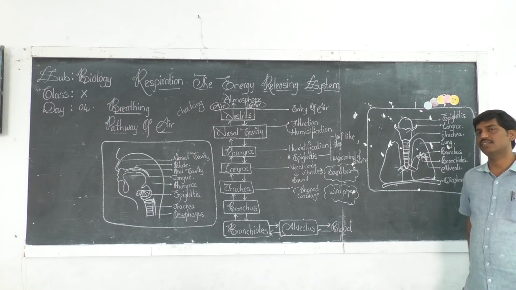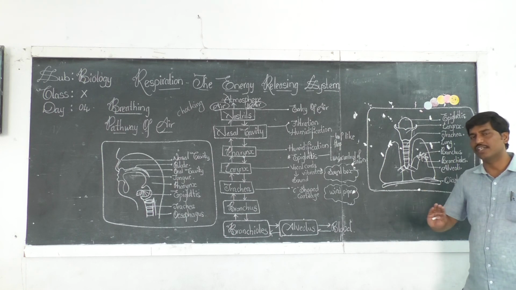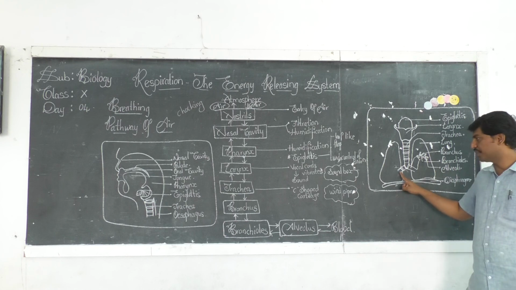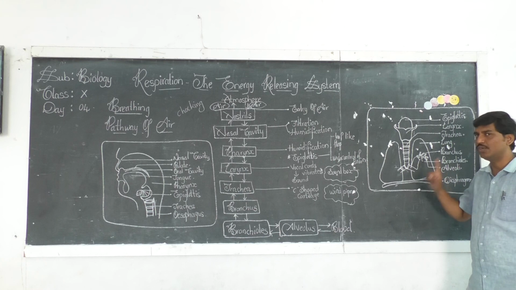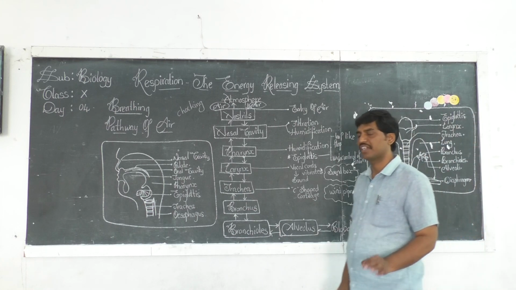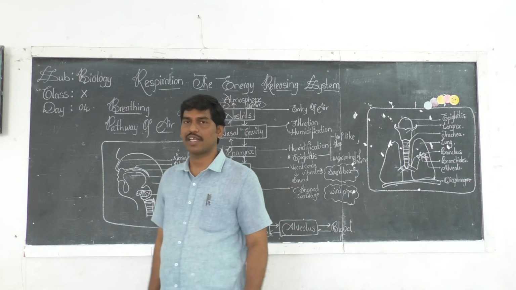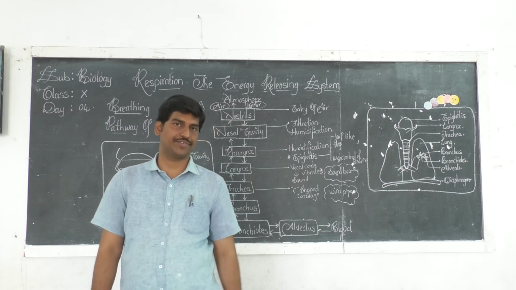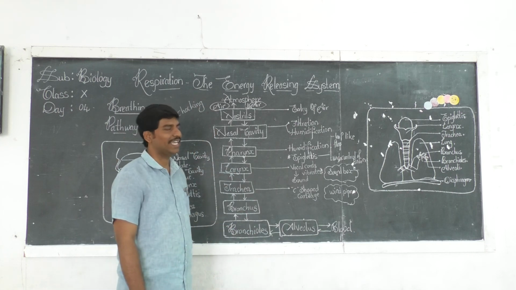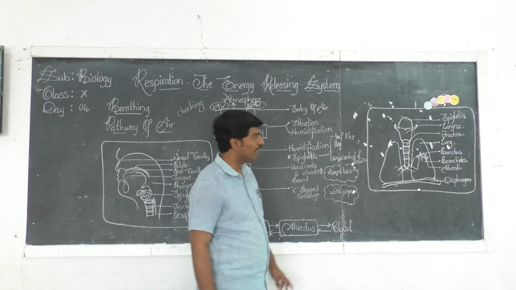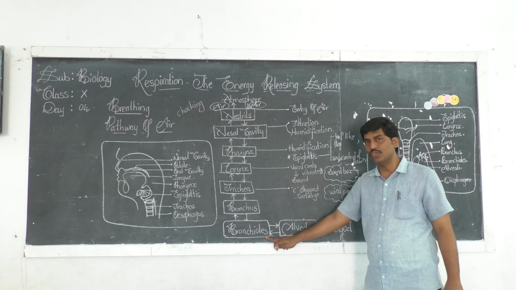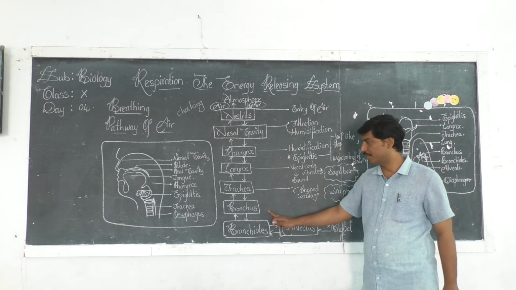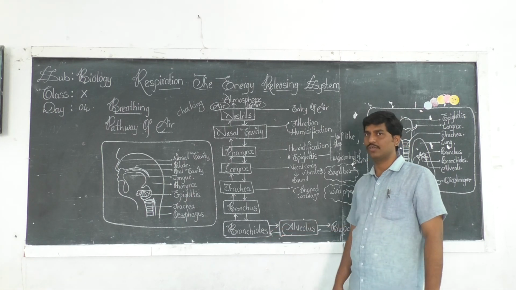Each bronchus leads into a lung. Right bronchus opens into the right lung, whereas left bronchus opens into the left lung. Each bronchus opens into the respective lung of its side. Now inside the lungs, this bronchus once again divides into bronchioles.